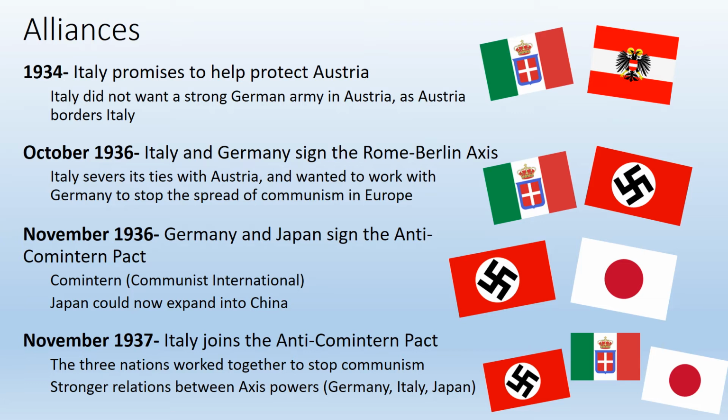Japan was a really small country. They had a lot of people, and they also had a similar policy of Lebensraum, if you will, where they needed to expand into China and Manchuria to gain more space for their population to live.